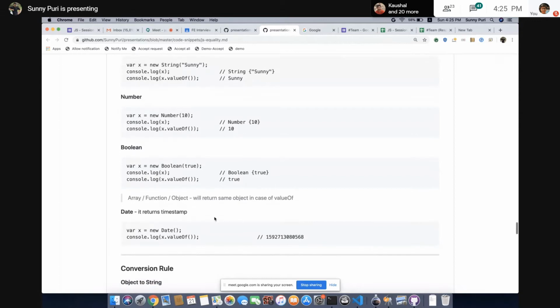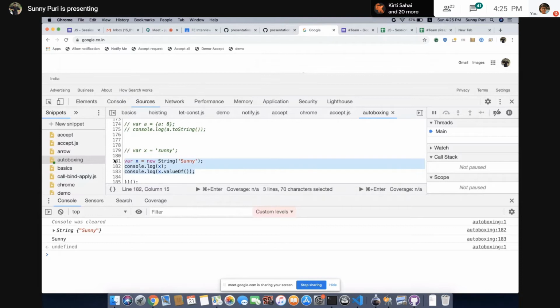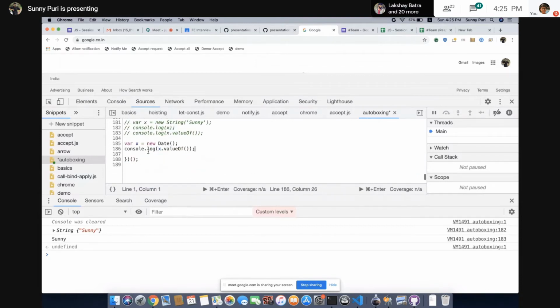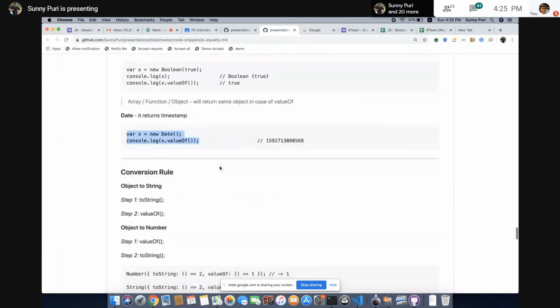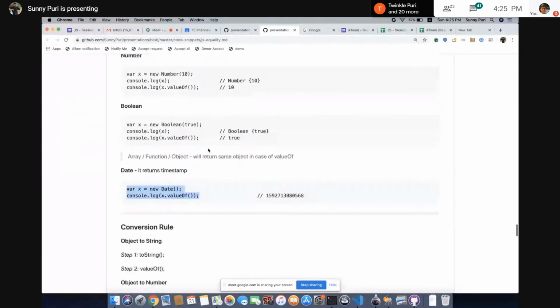Let's see what will happen in case of a date object. In case of a date object, valueOf will give us the timestamp, but when we print x, we'll get the time. This is a timestamp which we use to calculate the time zone and everything. So valueOf will give you the timestamp, basically. So these are pretty much the things.